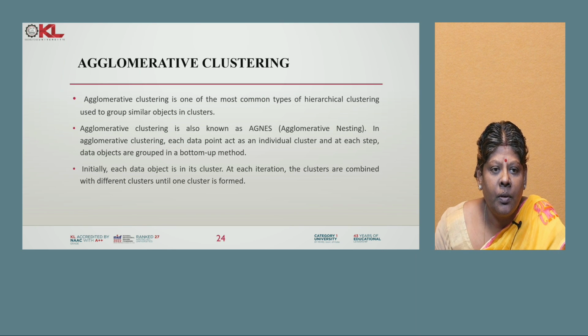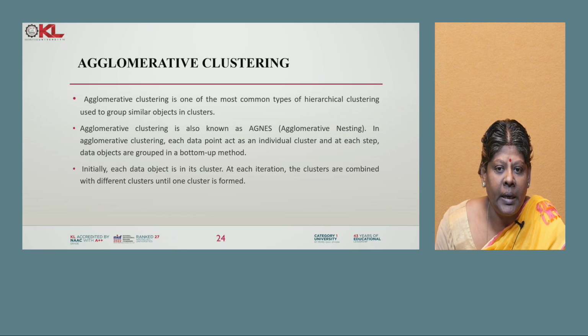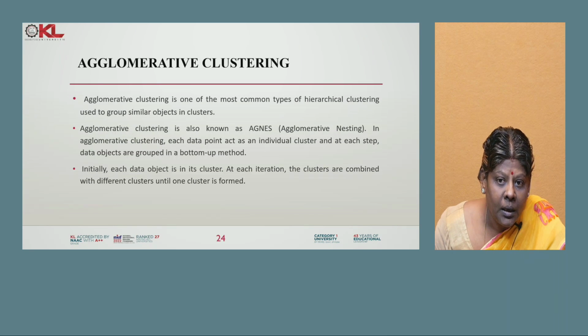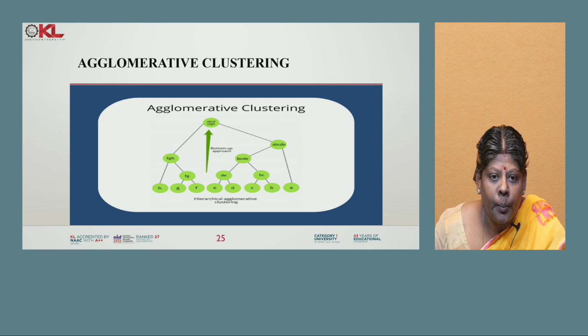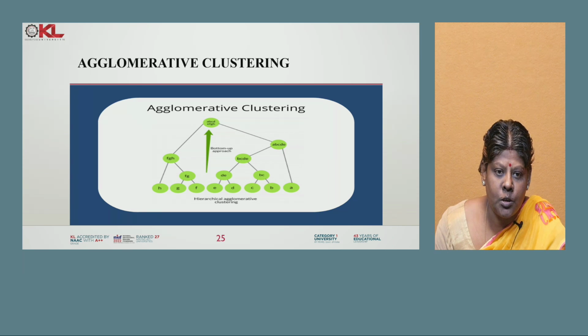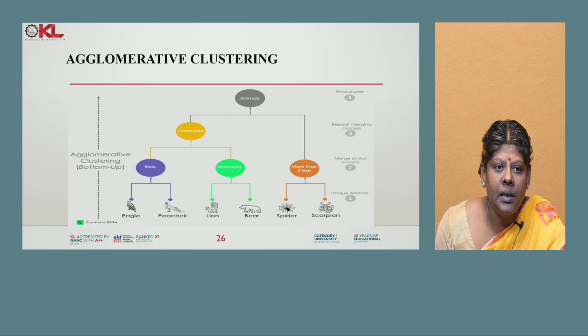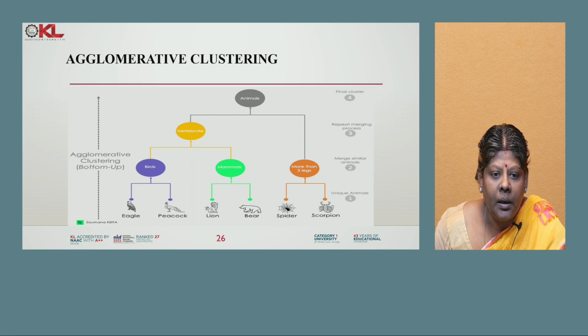I have given the points of agglomerative clustering, the most important and common type of hierarchical clustering. The short form is AGNES, agglomerative nesting. Given the example here, agglomerative clustering is a bottom-up approach. Find the similar clusters from the bottom and merge the two clusters. That is agglomerative clustering.